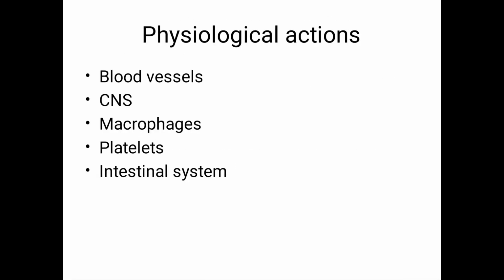Coming to the physiological actions, mainly on blood vessels, CNS, macrophages, platelets, and even the intestine. In blood vessels, it is a potent vasodilator, and normal blood pressure can be regulated. In the CNS, the neuronal isoenzyme is present. In macrophages, the macrophage isoenzyme is present. In platelets, mainly platelet adhesion can be inhibited. In the intestinal system, it acts as a neurotransmitter.